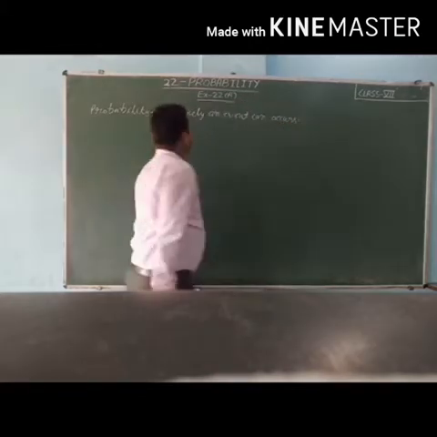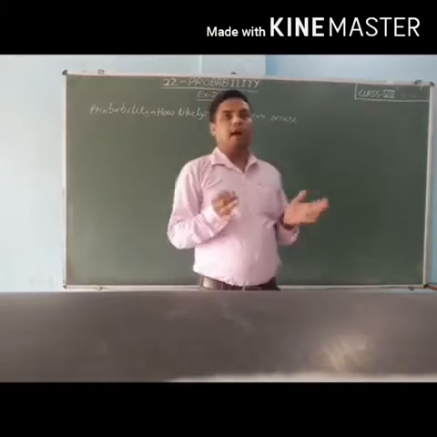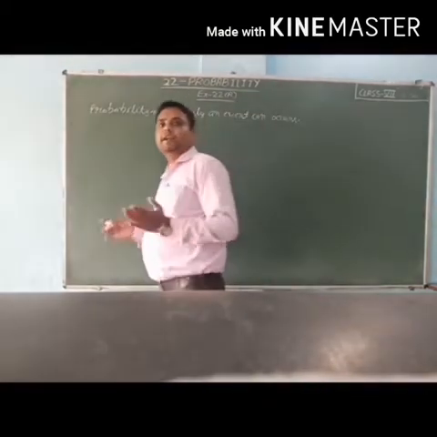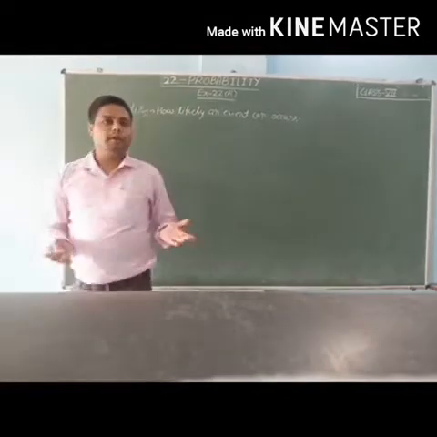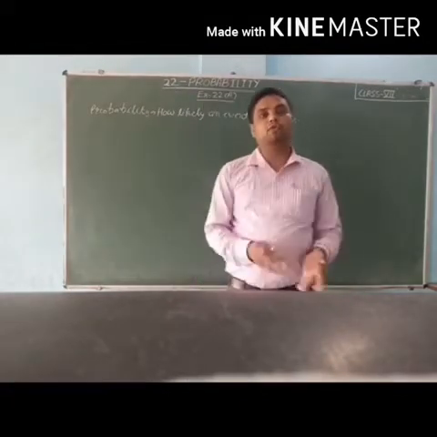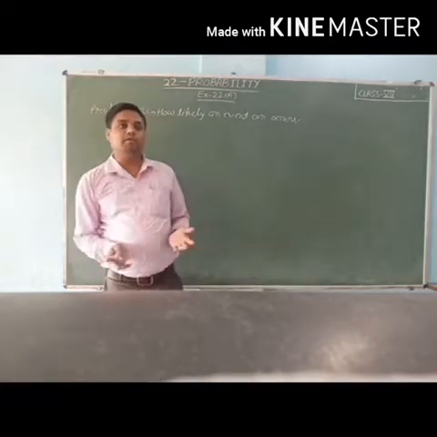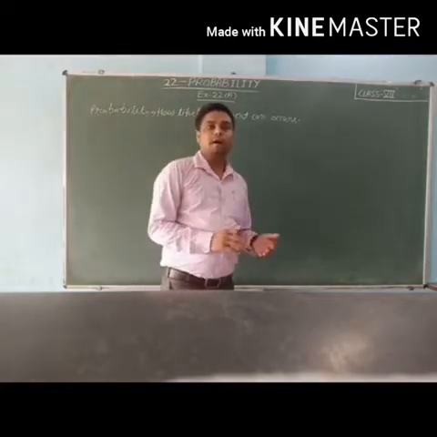Suppose it may rain tomorrow, that is also a probability. The chance of rain tomorrow is 50%. That is also a probability.